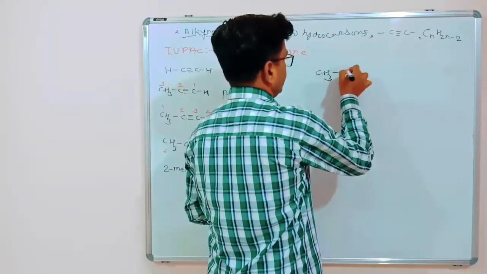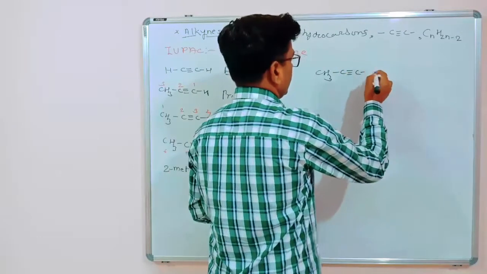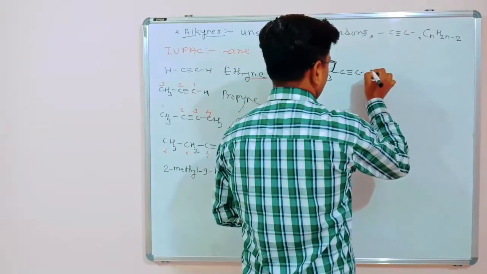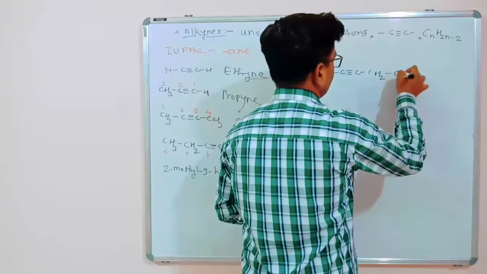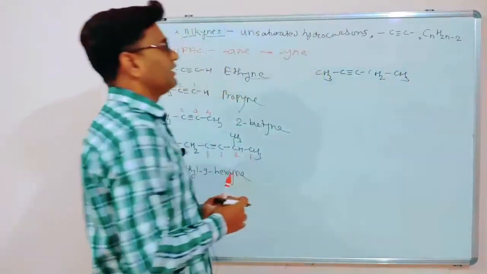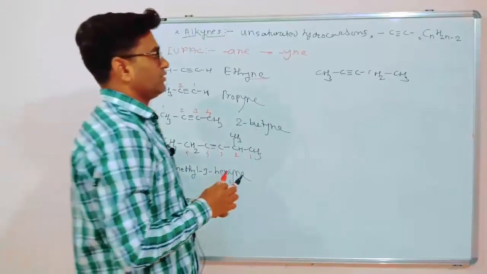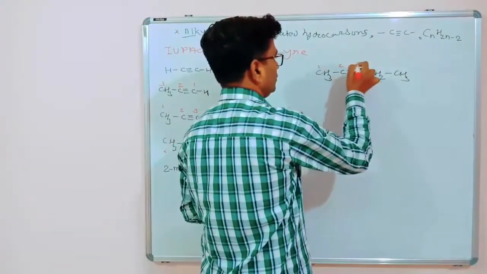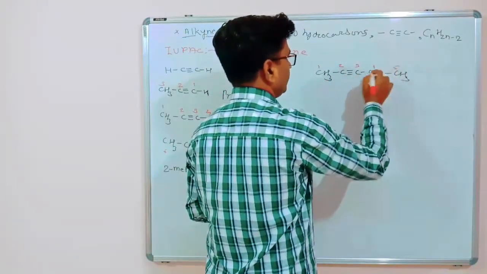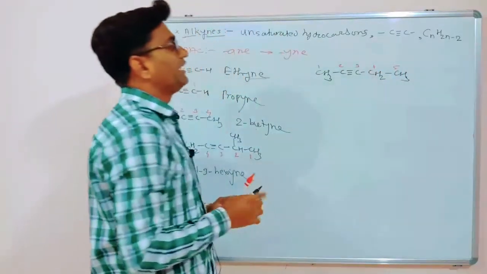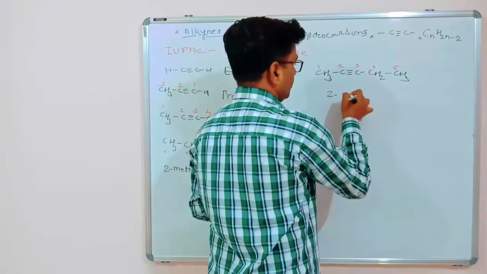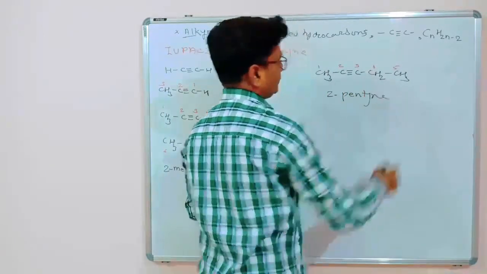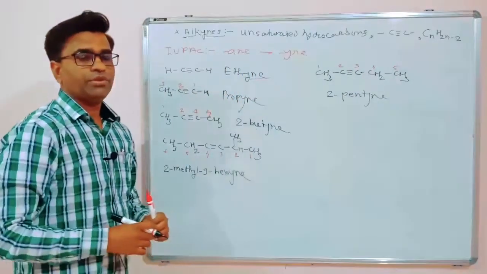For example, CH3 C triple bond C H2 CH3. What is the name of this molecule? The longest chain is 1, 2, 3, 4, 5. So this is pentyne. The triple bond is at the second position. So the name is 2-pentyne.